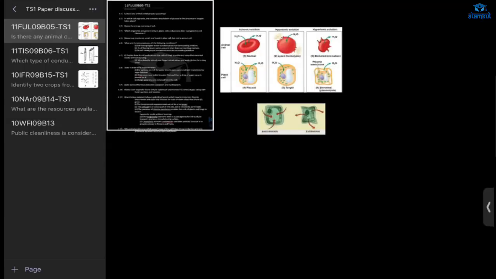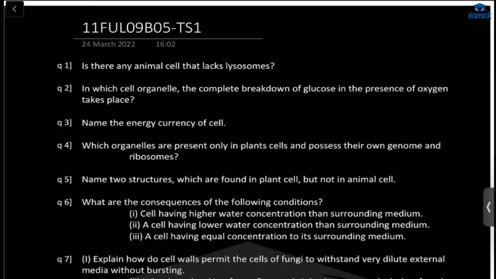Shazan will start, okay? First paper, FUL. First question: is there any animal cell that lacks lysosome? The red blood cells are the only human cell that lack lysosomes. Correct. Next question: in which cell organelle does the complete breakdown of glucose in presence of oxygen take place?